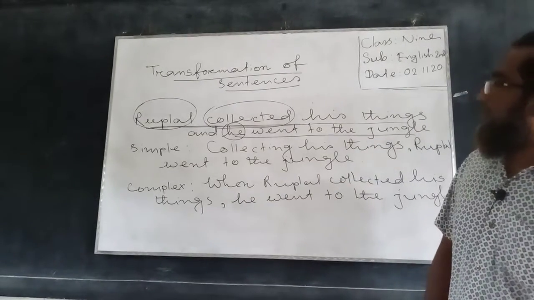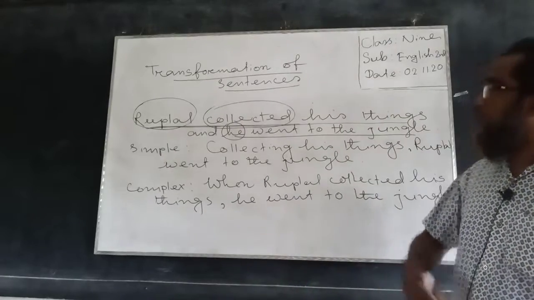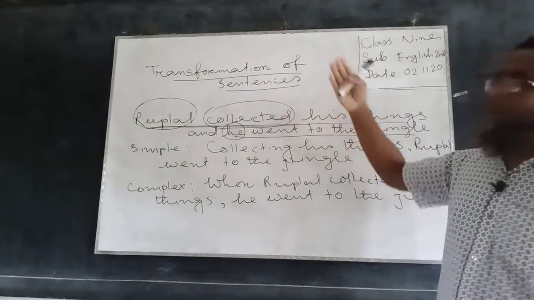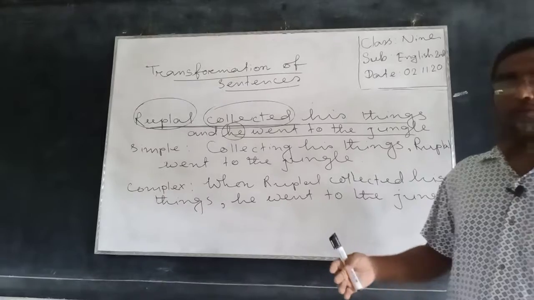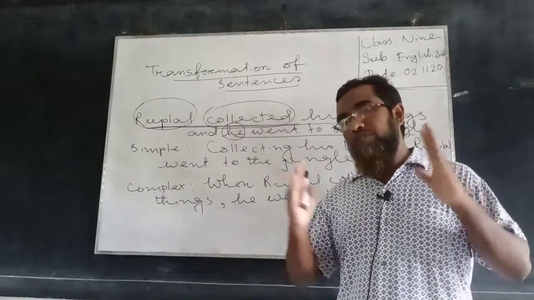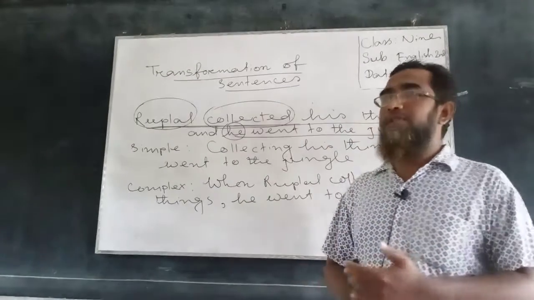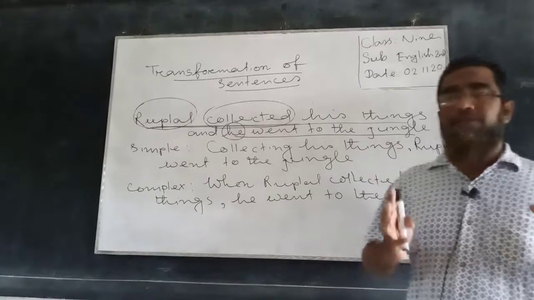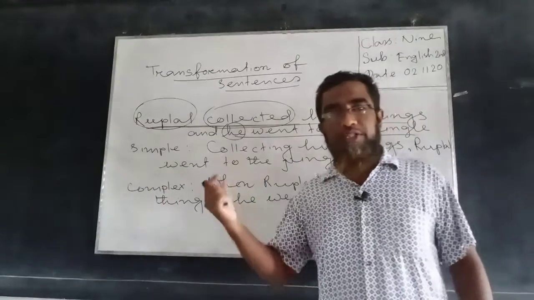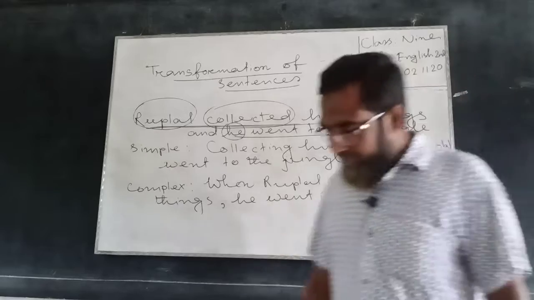Now you can see very clearly what technique I have used here to transform a compound sentence into a complex one and at the same time into a simple one. So we have to take into consideration first the meaning, then the different terms related to the sentences.